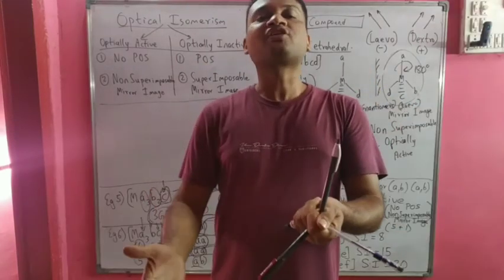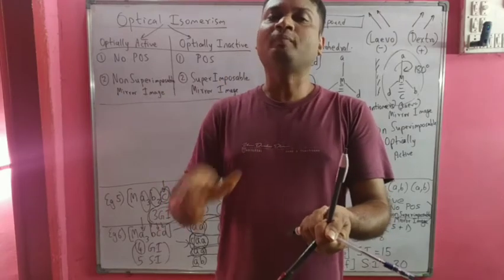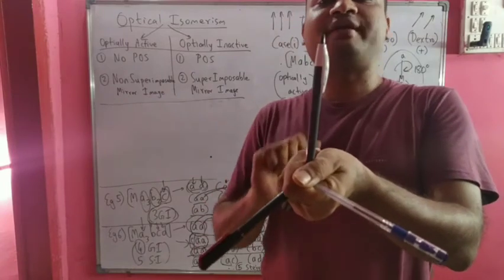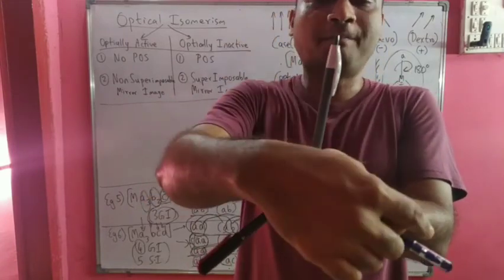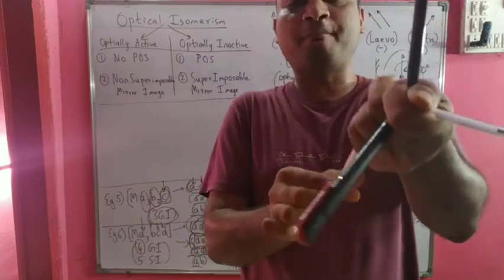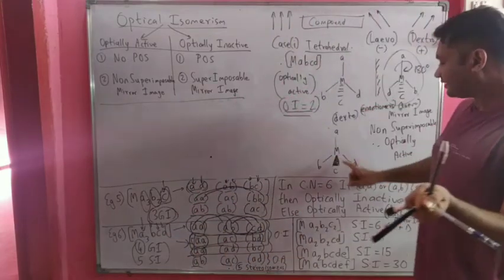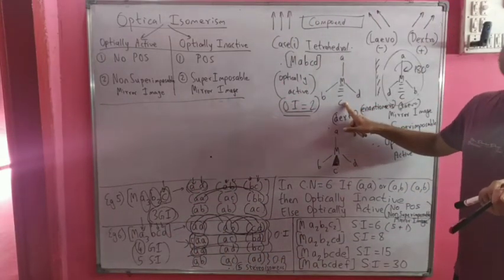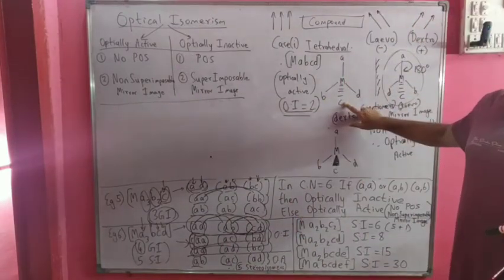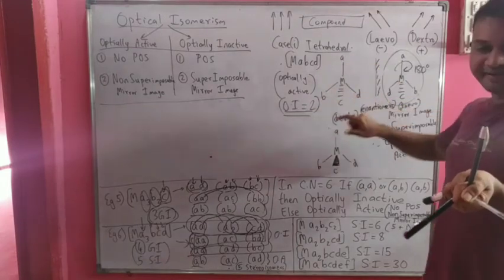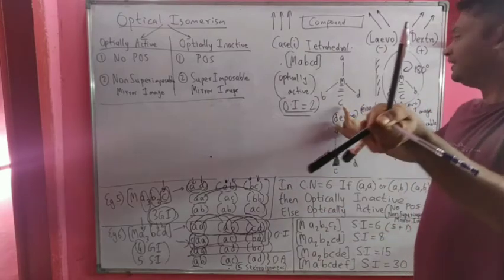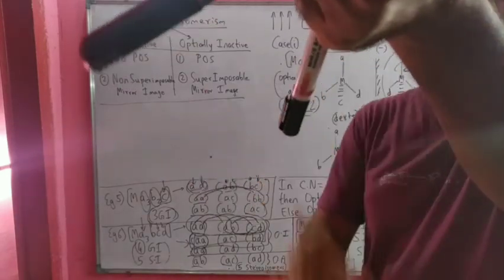That means to understand the concept of optical isomers for tetrahedral complexes, let us take a tetrahedron, for example, in which I have 3 ball pens which are coming out of the plane and one marker which is behind the plane. This marker behind the plane shows the ligand C, whereas A, B and D are the 3 other ligands.